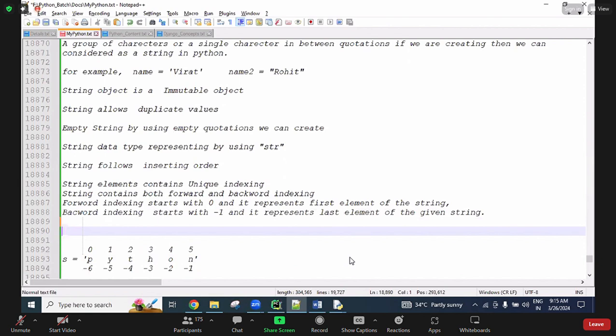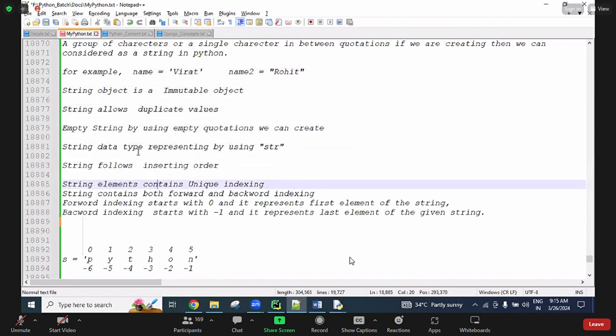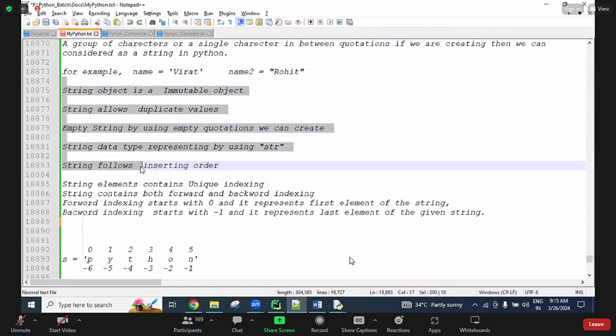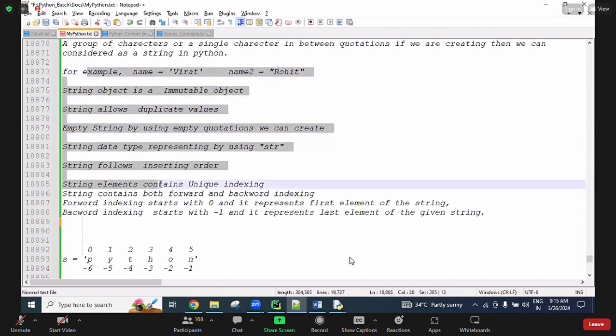Okay, it's 9:15. Some people have other work. Okay, I will stop here. String related, again tomorrow I will discuss. The total complete session tomorrow will be string related only. So there are some more points, and we will discuss those points. And there are a lot of methods, nearly more than 20 methods I will explain. All are one word answer related methods only. You will understand, don't worry.